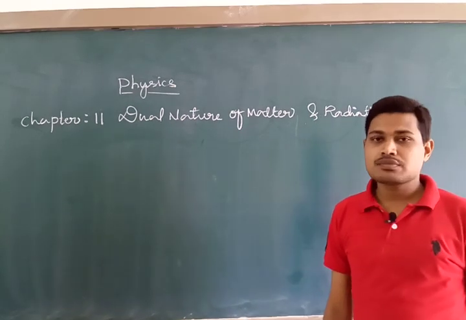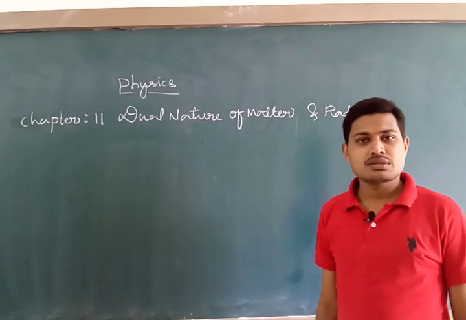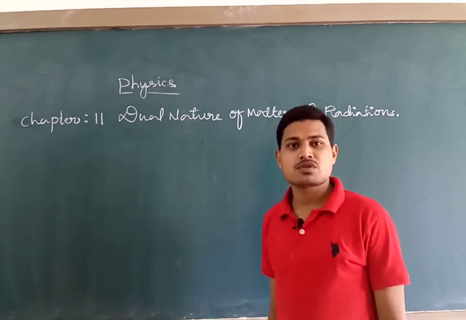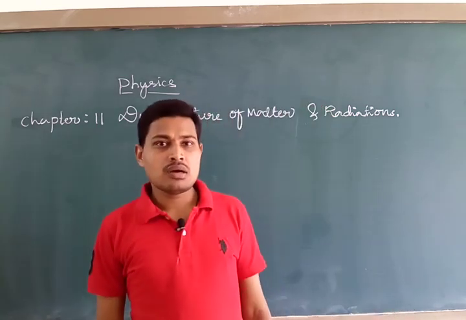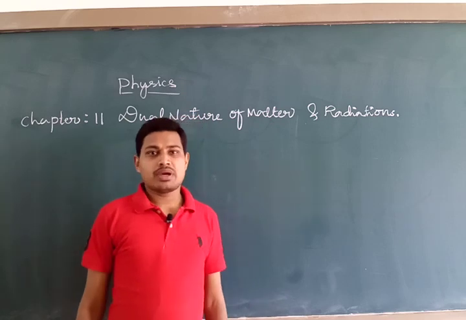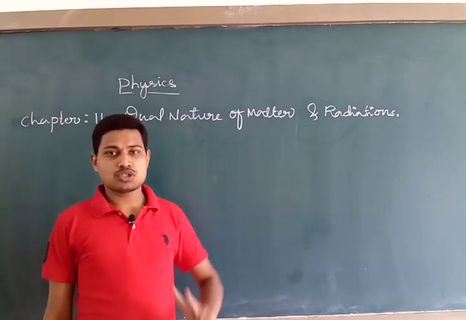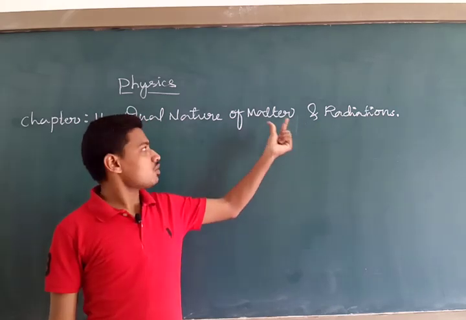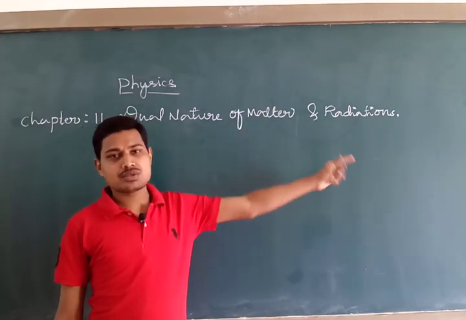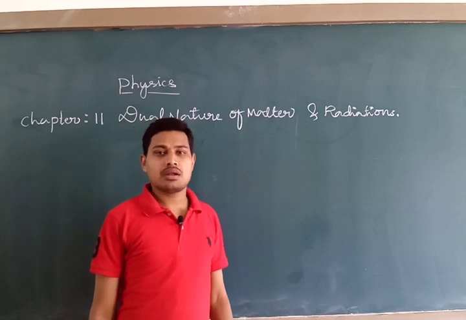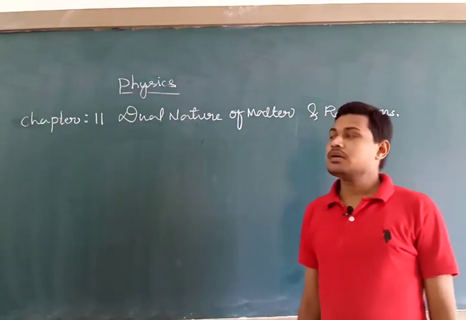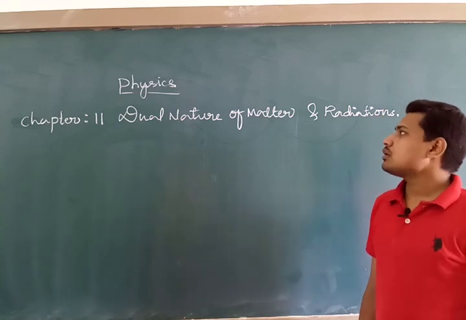Remember students, our universe is made of so many things, and all these things are categorized into two main branches, or two main entities, depending upon their contrasting behavior.